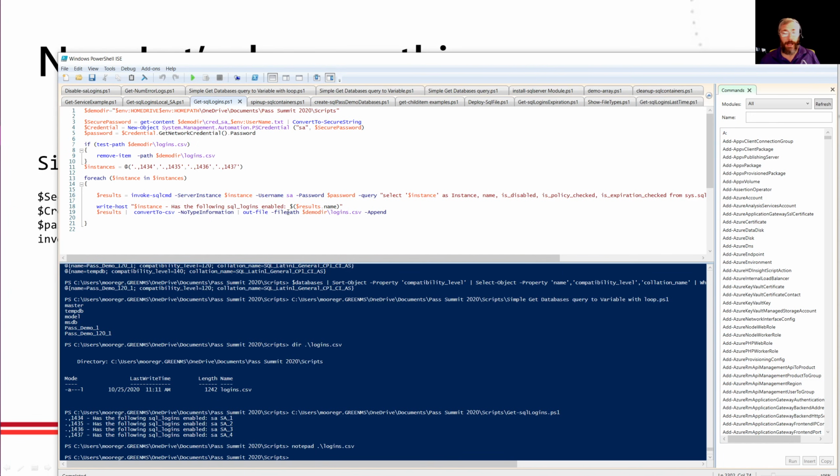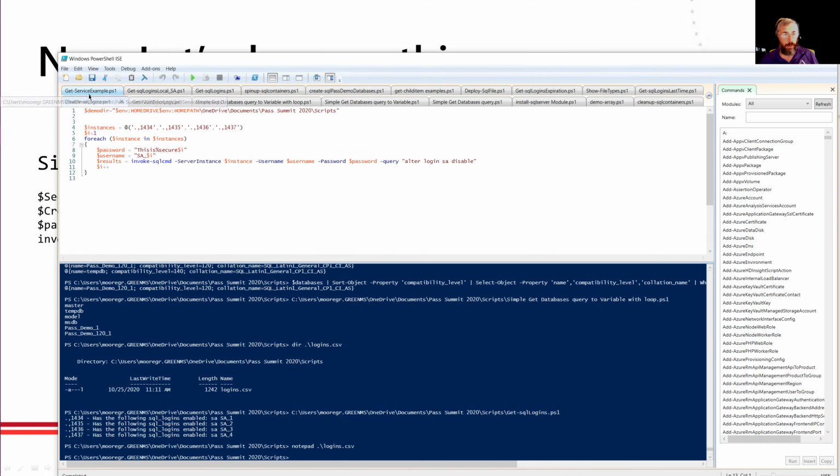Wait a second. I've got PowerShell. I can do this really easily. So what I'm going to do is write a quick PowerShell script. Fortunately, I've already written one. And I'm going to go in and disable them. Again, my instances. Now in this one though, I'm going to be smart. I'm going to deal with the fact that if SA is already secured, I can't go in and alter anything. So I'm going to run my secondary SA account, the one that I created in my script earlier. And I'm simply going to use that here. And again, I'm not too worried about security because I'm going to delete the script as soon as I'm done. And I'm just going to do an alter login SA disabled. That's real quick and dirty.